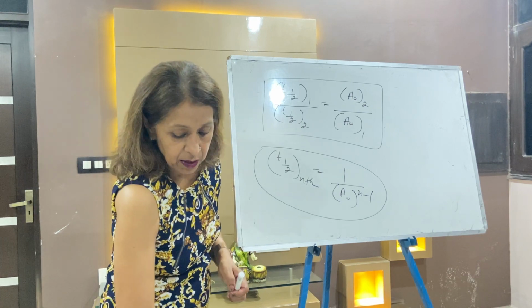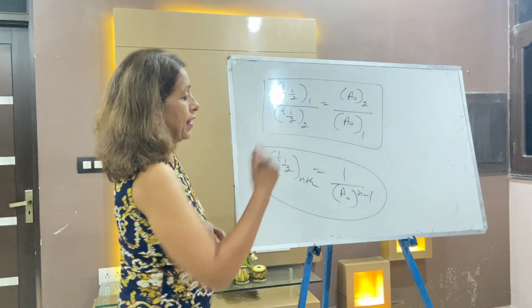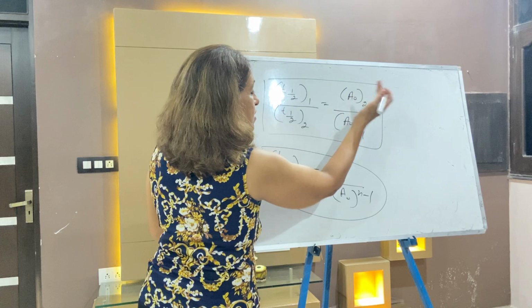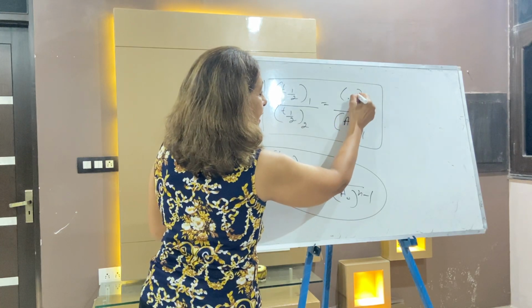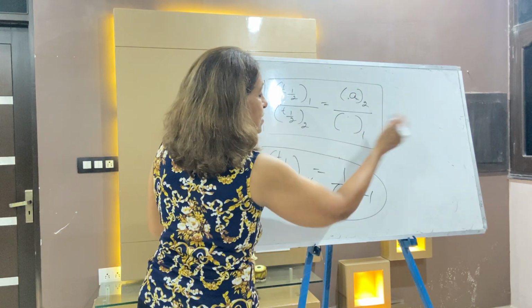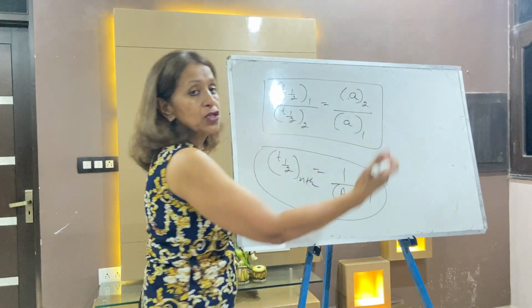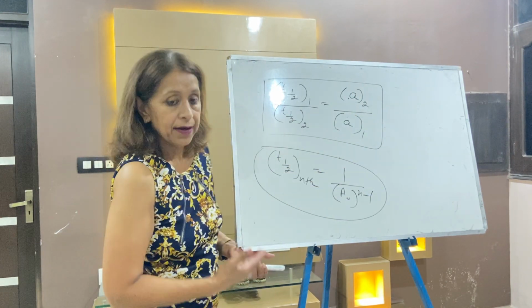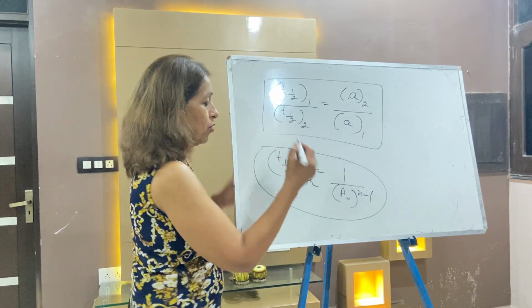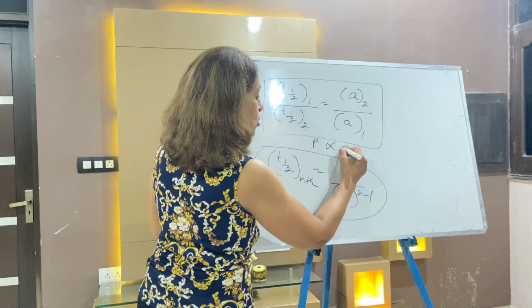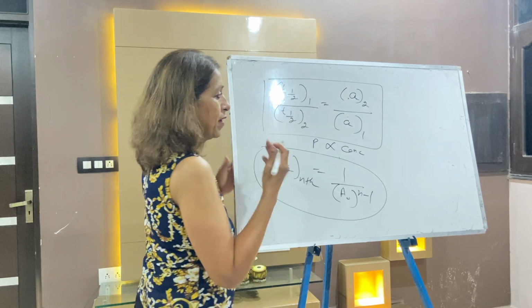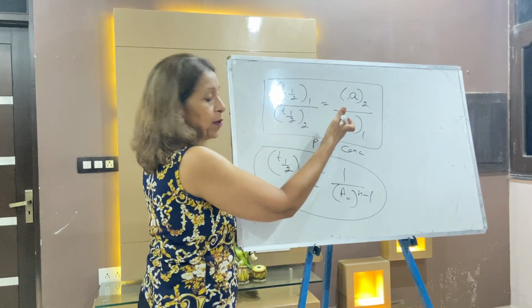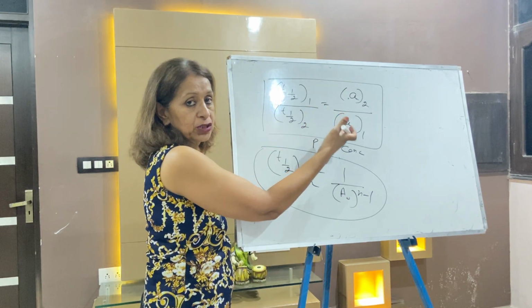You may write this as the initial concentration. You may write it simply as small letter A, or you write A naught; it is your wish. Remember one more thing: pressure is directly proportional to concentration. So you may write P here, pressure, if a numerical on pressure comes.